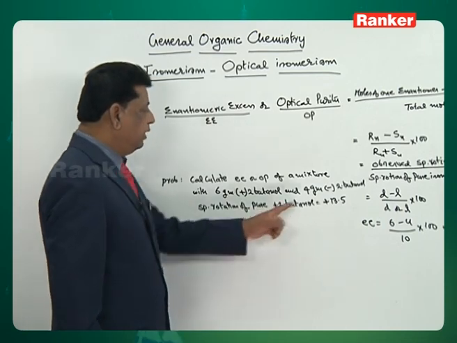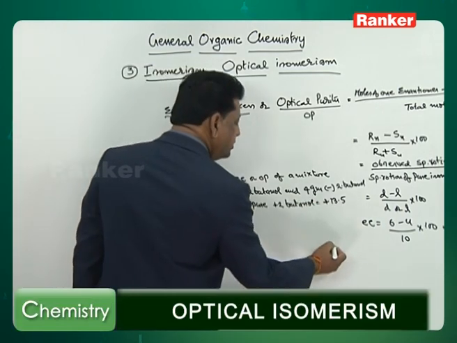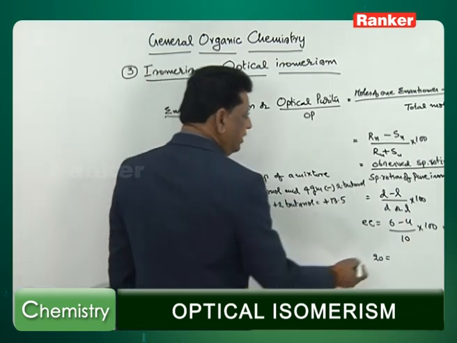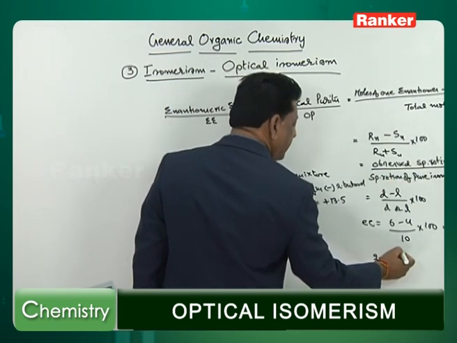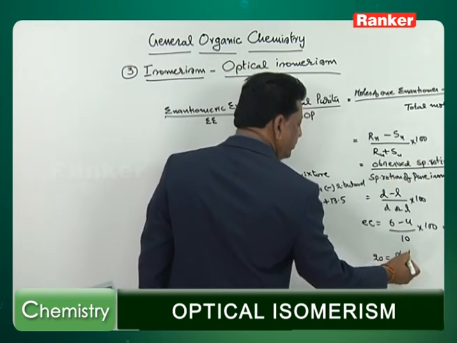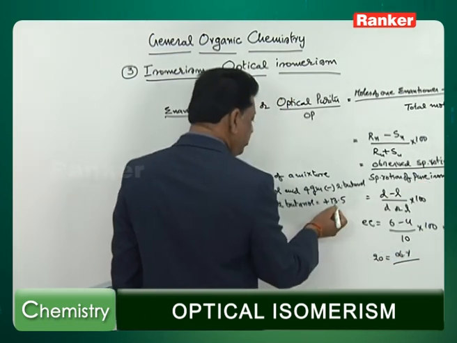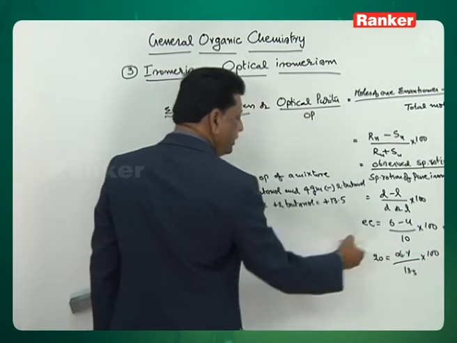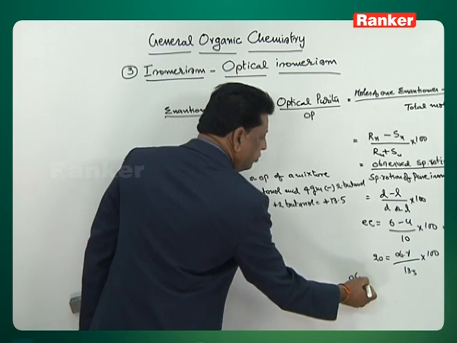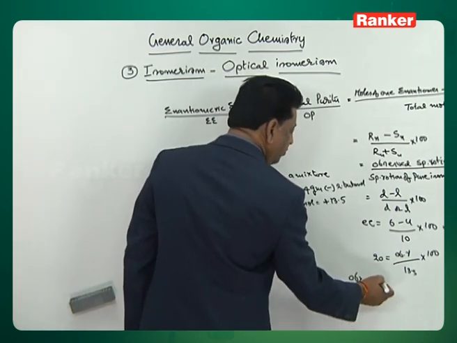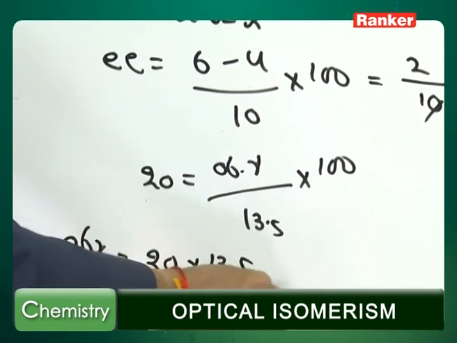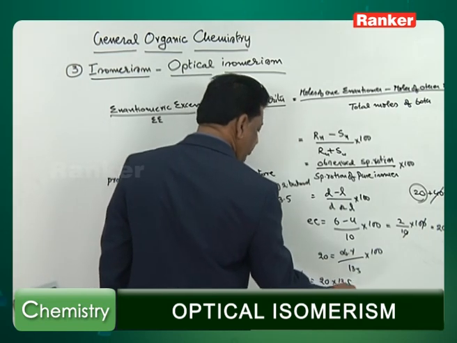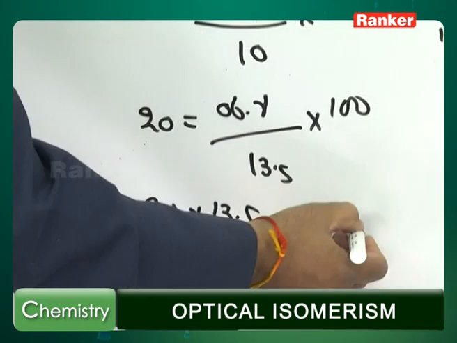If a pure compound has a specific rotation of plus 13.5, and the enantiomeric excess is already calculated as 20, this equation serves well. 20 is equal to observed rotation, which is the question now, divided by the specific rotation of the pure isomer, which is given as 13.5, into 100. So, the observed rotation is equal to 20 into 13.5 divided by 100. So, if you cancel the 2 zeros, you will get 2.7.